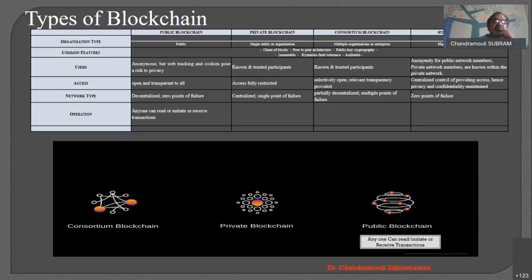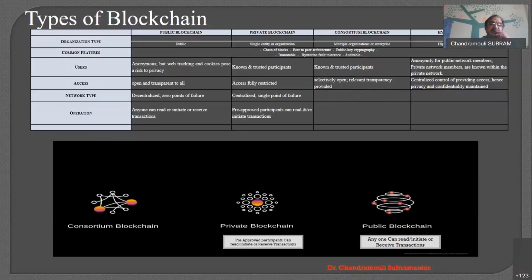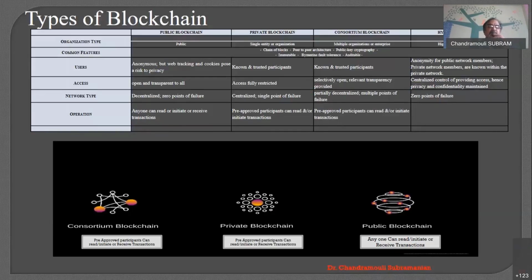The next thing is operation. Anyone can read, initiate or receive a transaction. That is what is called public. As far as the private is concerned, operation is pre-approved. Pre-approved participants can read and receive the transaction. The consortium is also pre-approved participants who can read and initiate any transaction. So if you want to have the operation like this, accordingly you need to select the type.